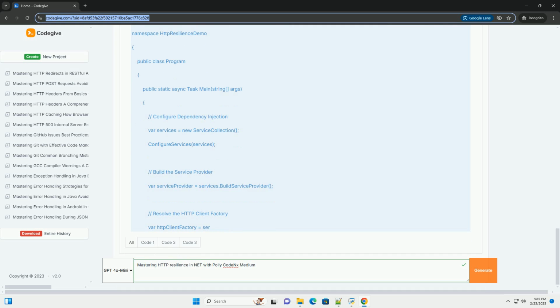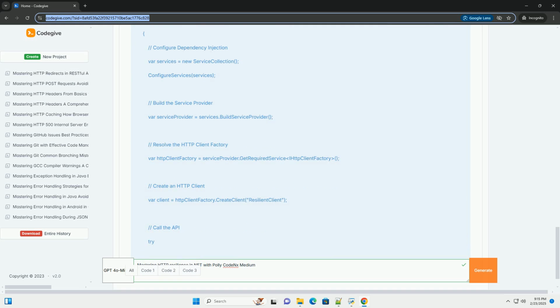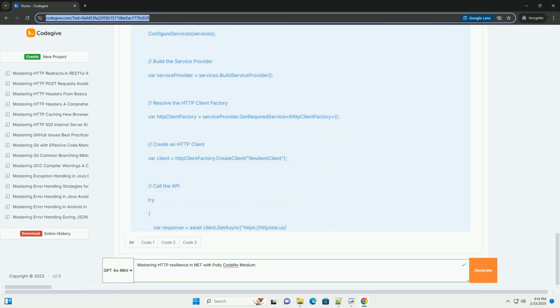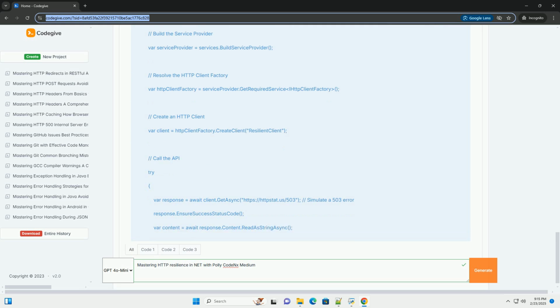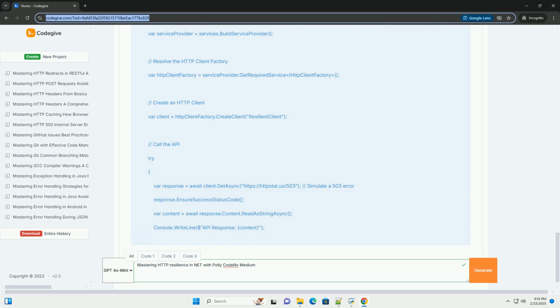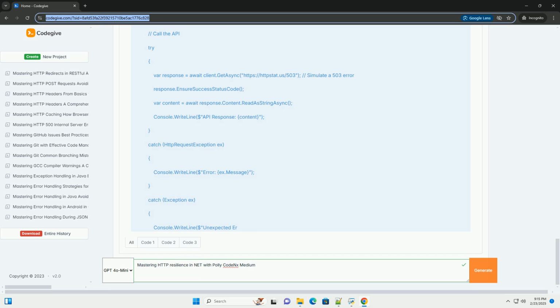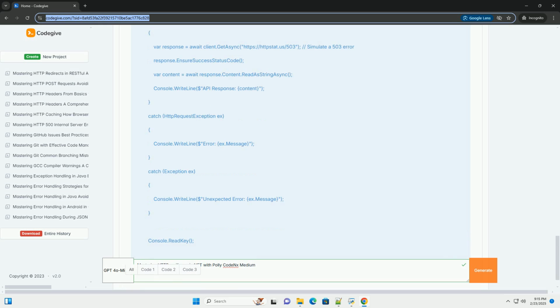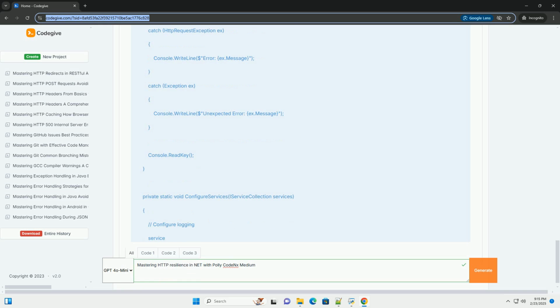Optional, but useful for organization: Clean Architecture, or similar architectural approaches, can improve the structure of your .NET project, especially as the application scales. It promotes modularity and separation of concerns, making it easier to manage and test your resilience policies. This tutorial will show examples using a basic layered approach to keep things clear.